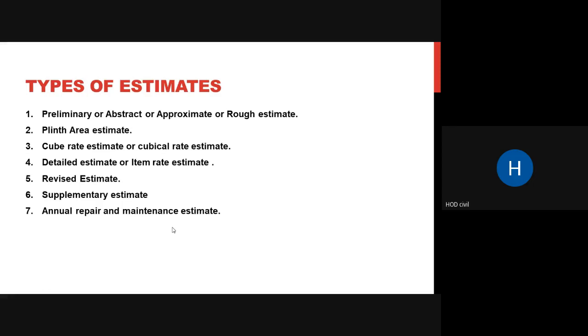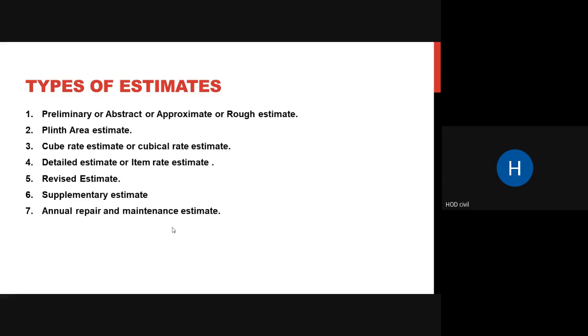It has many names. In the field they say, give me a rough estimate of what is going to be the cost of this. With experience or by knowing the things around, you can just give an approximate or rough estimate to your client. It is also called a preliminary or abstract estimate.